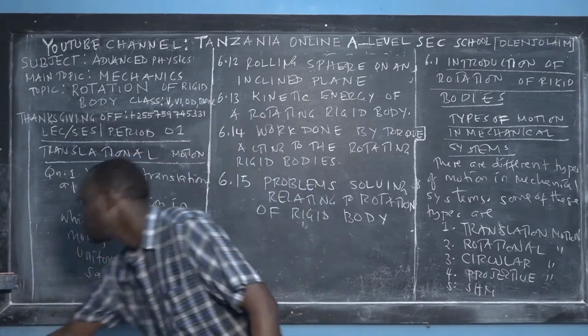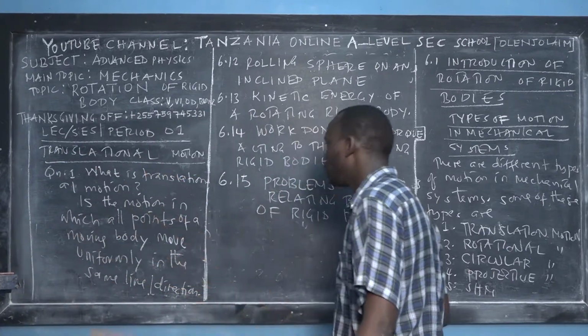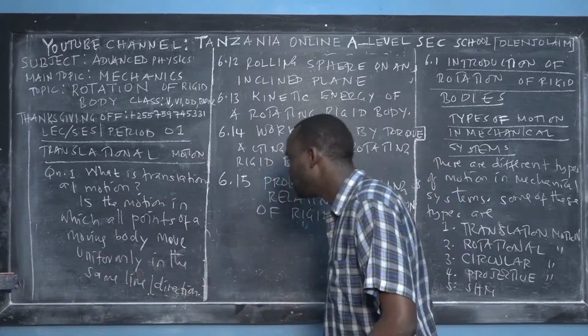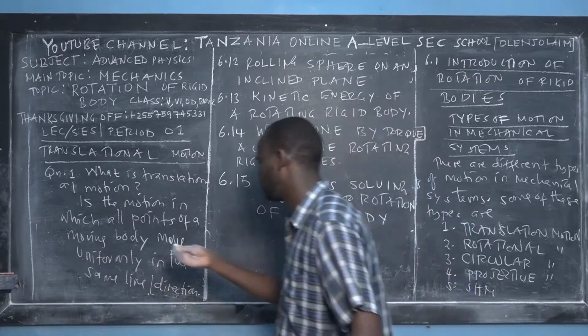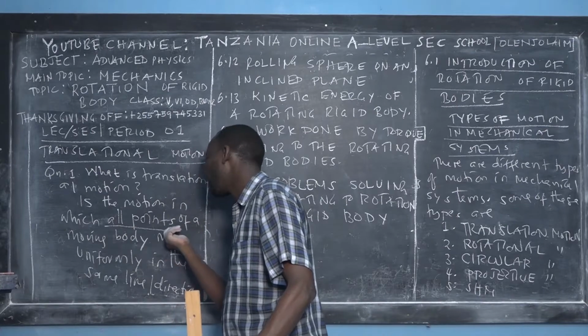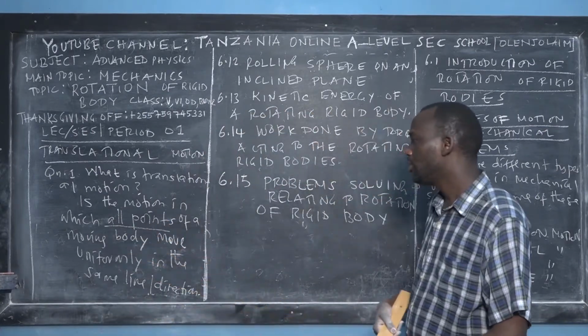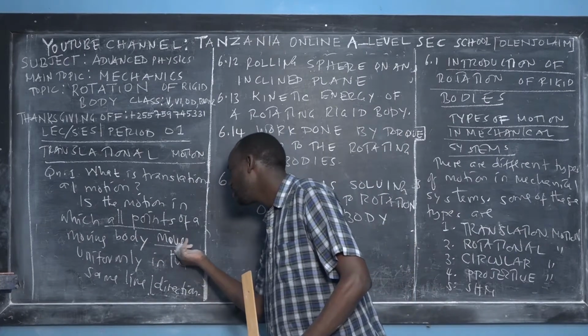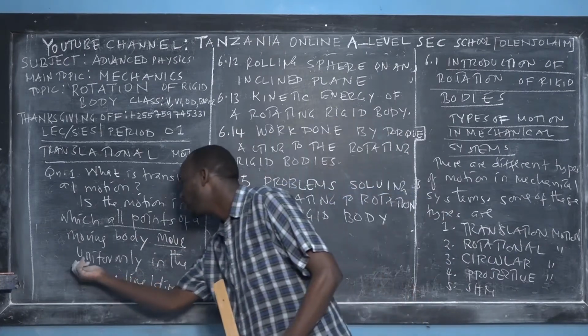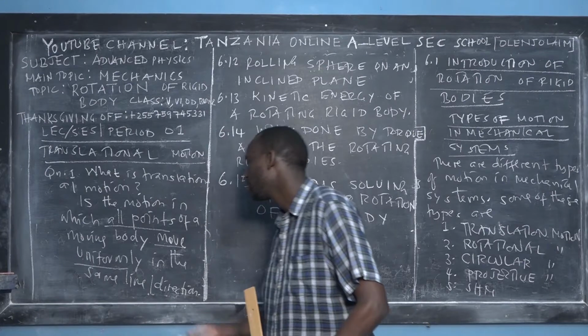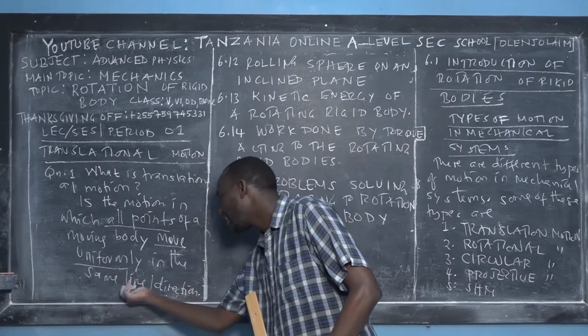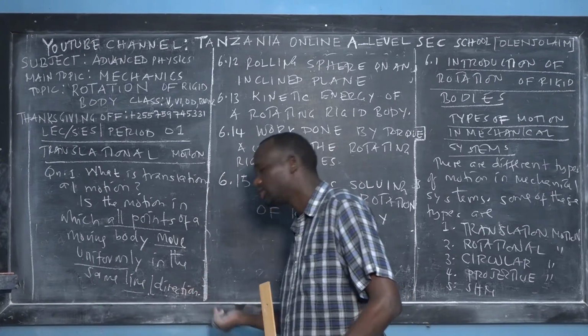Translational motion is a motion in which all points, not one point, all points of a moving body move uniformly with constant velocity in the same line or in the same direction.